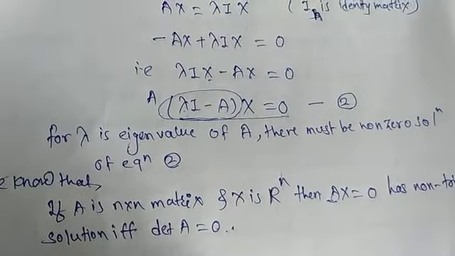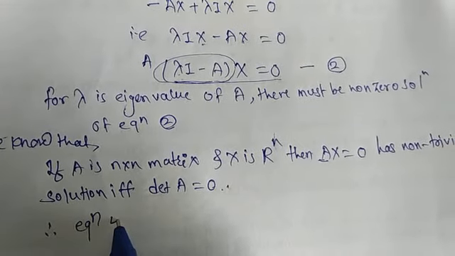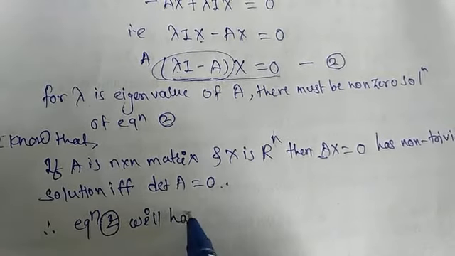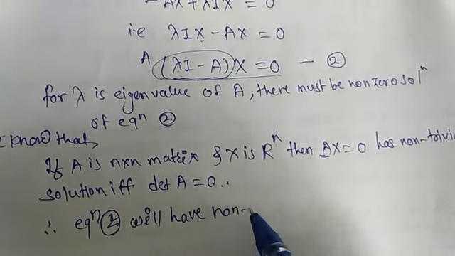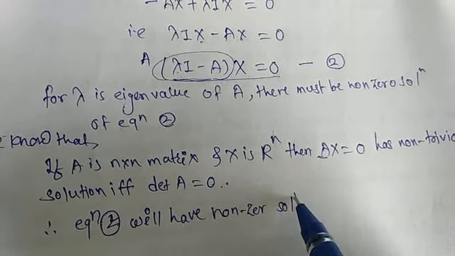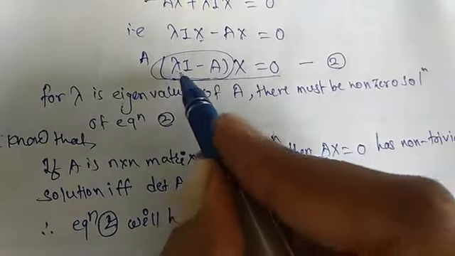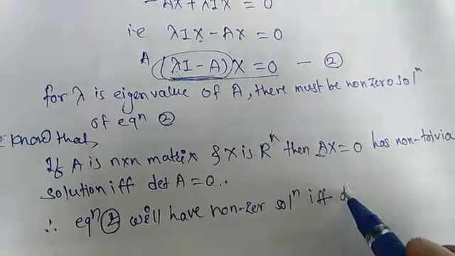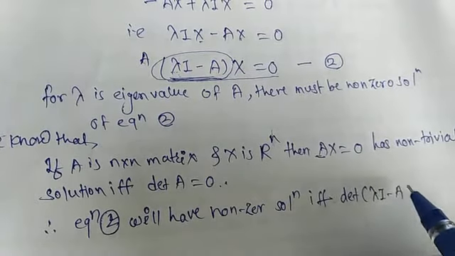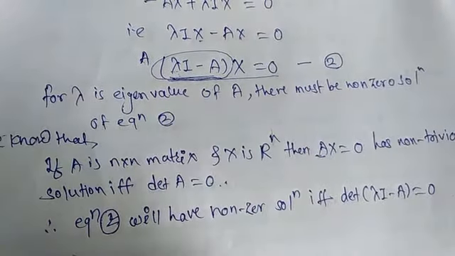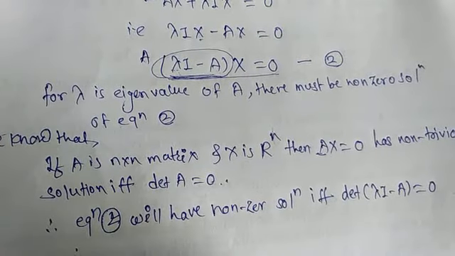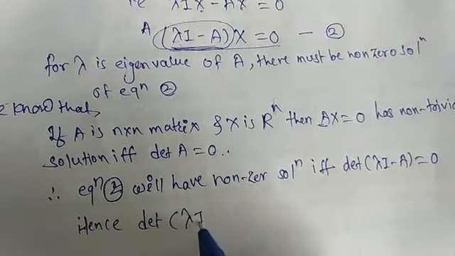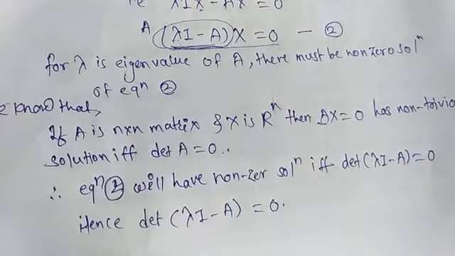Therefore equation 2 will have a non-zero solution if and only if, in this statement A being lambda I minus A, the determinant of lambda I minus A is equal to 0. Hence, which is the proof, the determinant of lambda I minus A is equal to 0, which we had to prove.